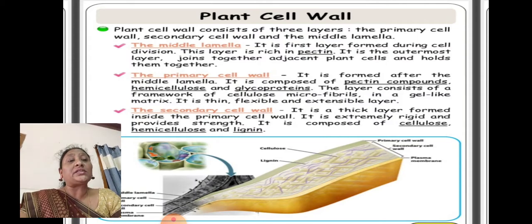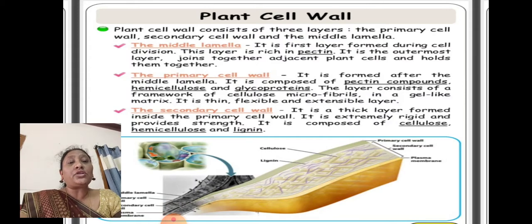Plant cell wall consists of 3 layers: primary cell wall, secondary cell wall and middle lamella. The middle lamella is the first layer formed during the cell division. It forms during the cell division. This layer is rich in pectin.